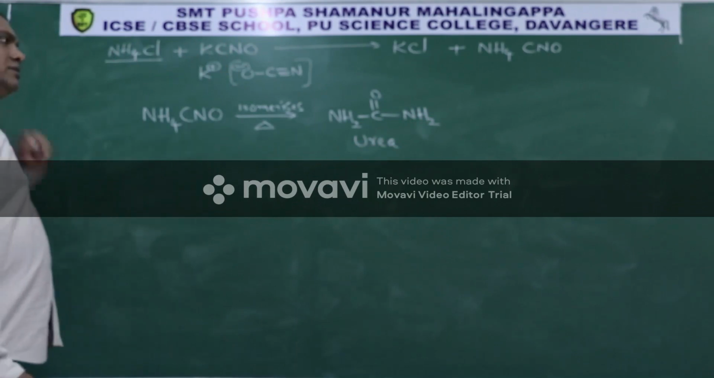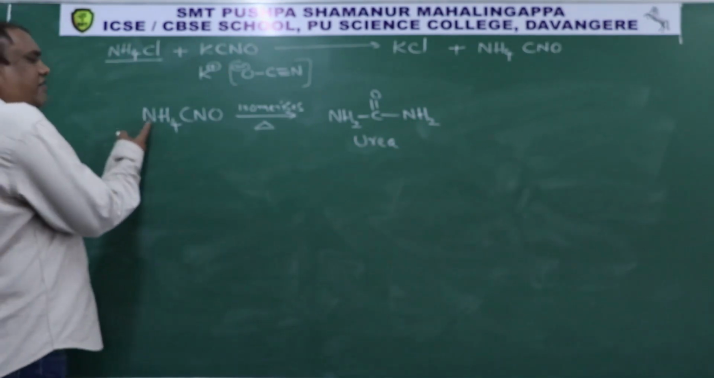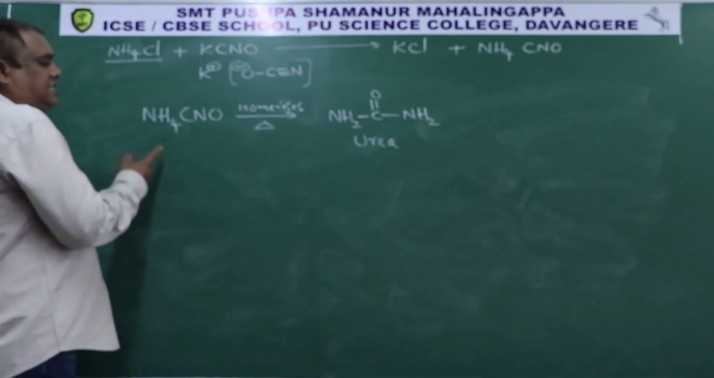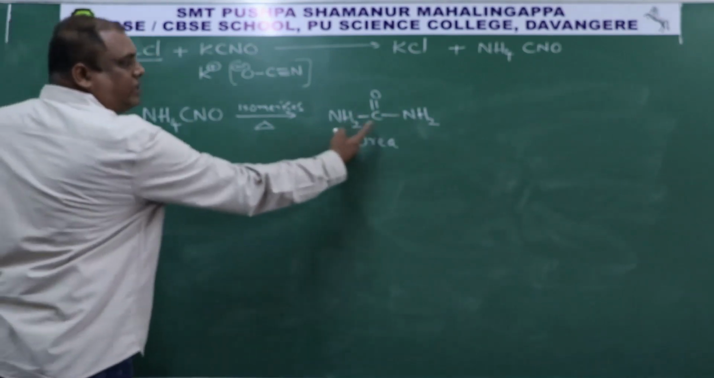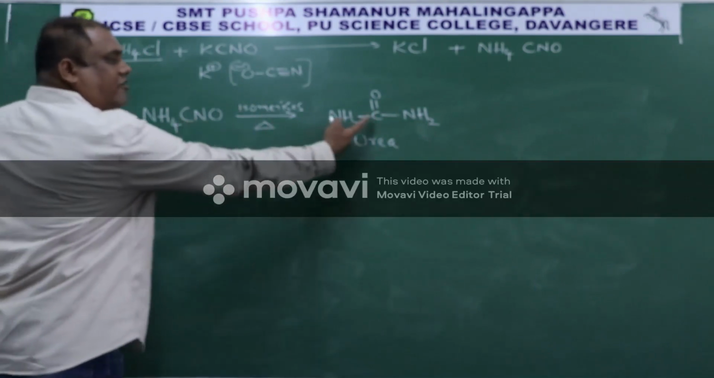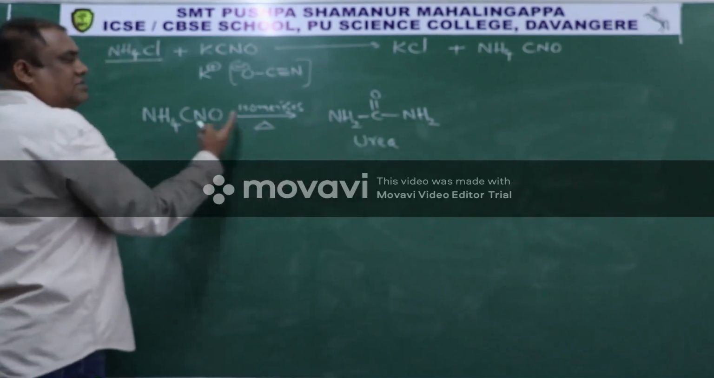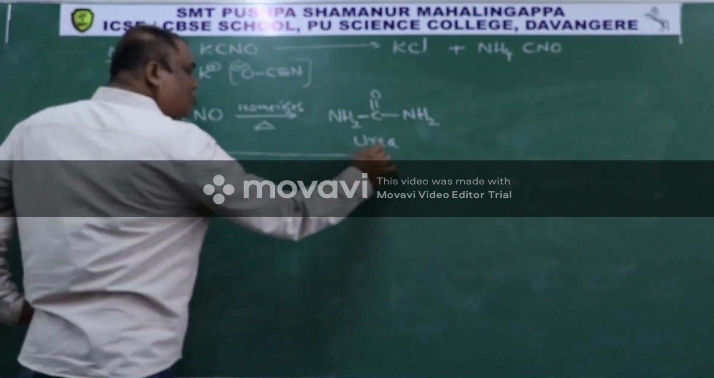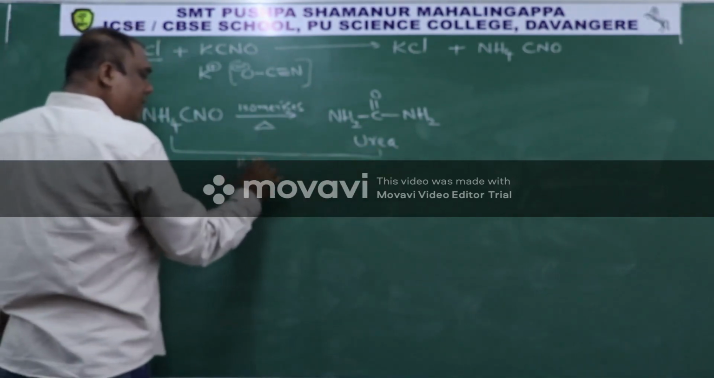If you observe, this is having 2 nitrogens, this is also having 2 nitrogens. It is having 4 hydrogens, it is having 2 plus 2, 4 hydrogens. It is having 1 carbon, it is having 1 carbon. It is having 1 oxygen, it is having 1 oxygen. It means the molecular formula of these two are same,